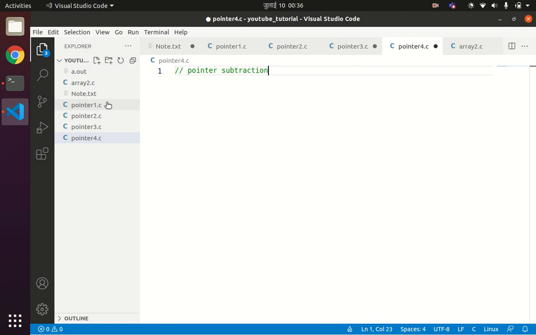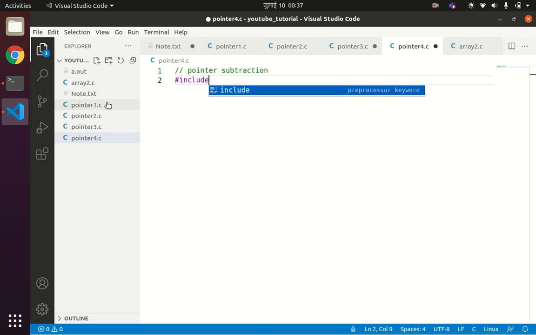Since pointer addition, or adding a constant to a pointer, points to the next address location, similarly, if you are subtracting a value from a pointer, it points to the previous address location in reverse order.